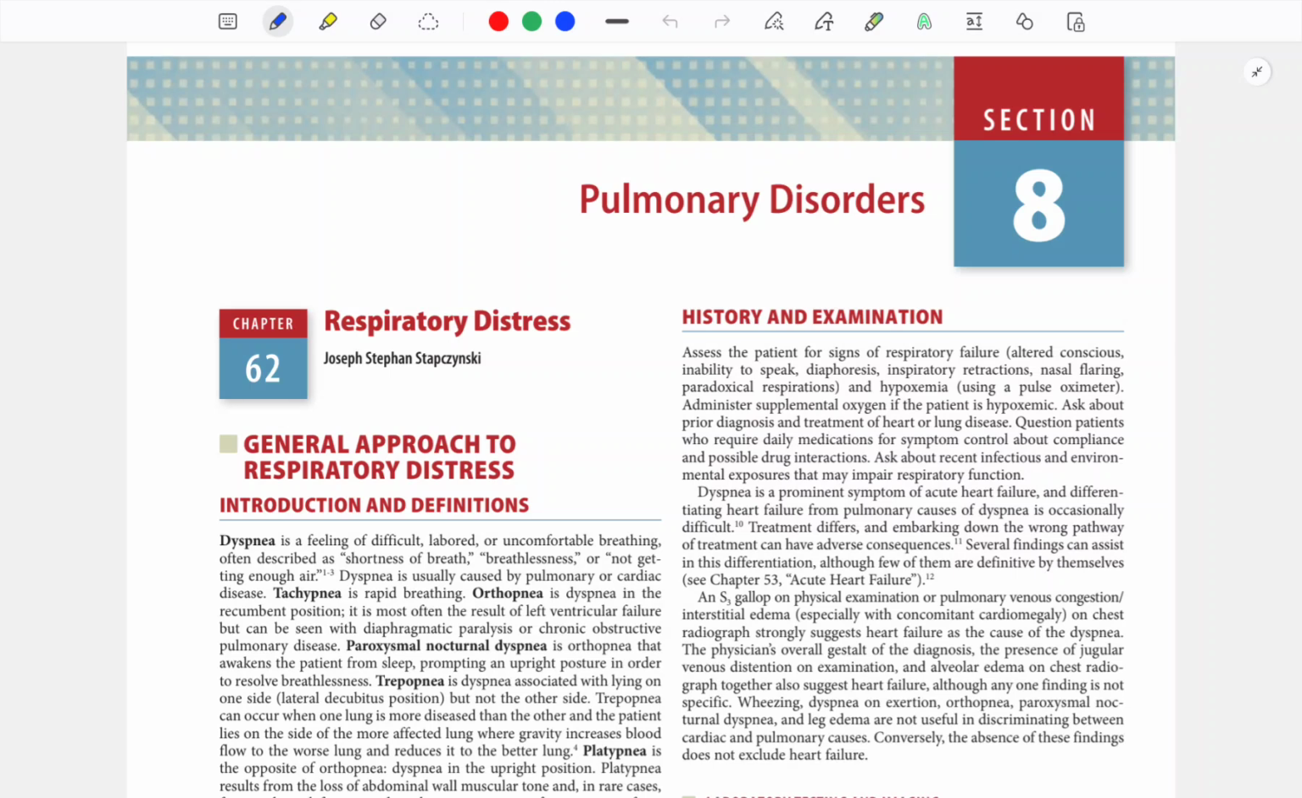Trepopnea occurs when one lung is more diseased than the other and the patient lies on the side of the more affected lung. For example, if your left lung is having pneumonia and you lie on the left side, you will have dyspnea.